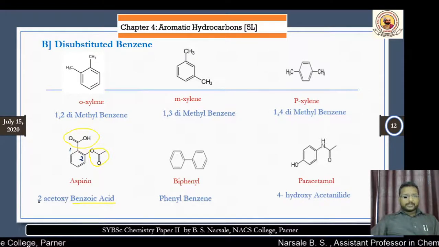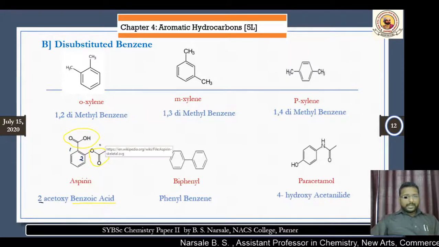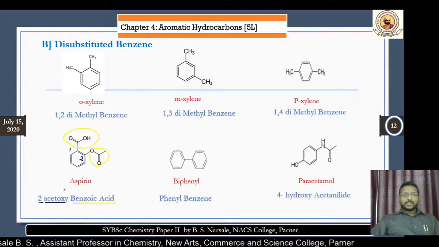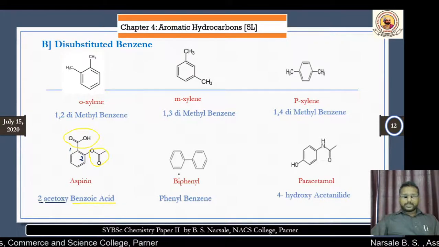Therefore, it is known as a 2. The number is there, and the name of the substituent OCOCH3 is called acetoxy. Therefore, the name will become 2-acetoxy benzoic acid.